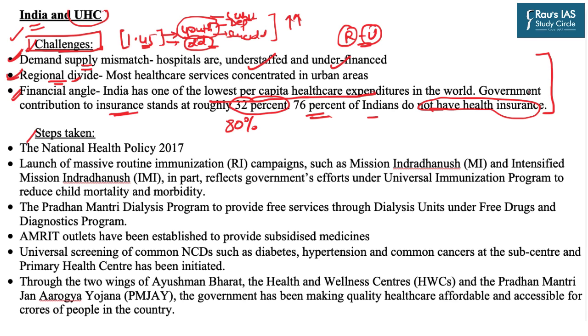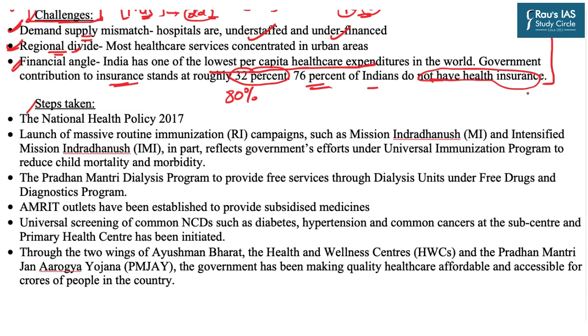Despite these challenges, there are certain steps which have been taken in recent years in order to attain the objectives. The first is the launch of the National Health Policy 2017, which aims at providing the right to health and universal health services to every citizen. The second is that India has also launched massive routine immunization programs covering all the children across the country. Missions such as Mission Indradhanush and Intensified Mission Indradhanush reflect the government's effort under the universal immunization program to reduce child mortality as well as morbidity.